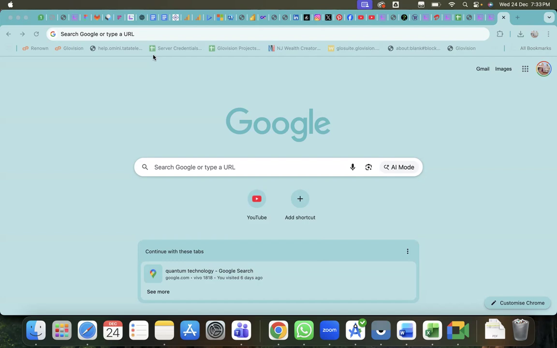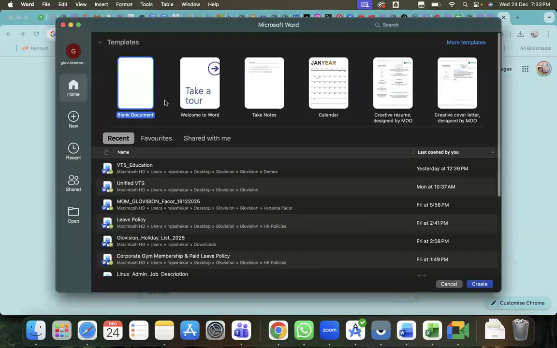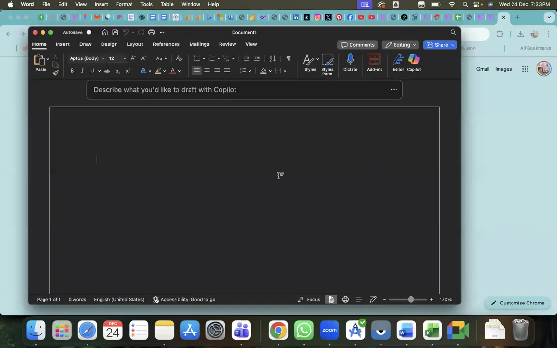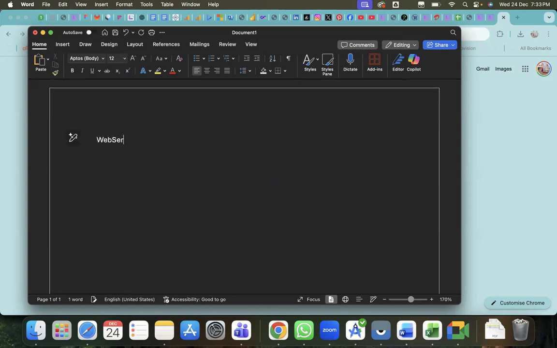So for that, now we will see what a web service is and how it works, in detail. First of all, web service is, as I told, a communication from client to the server.